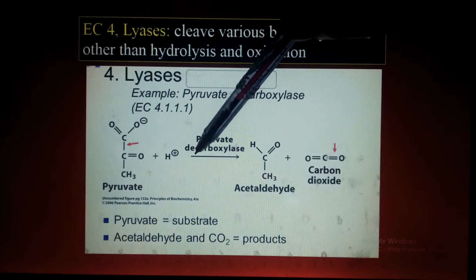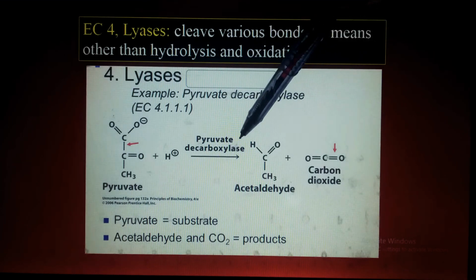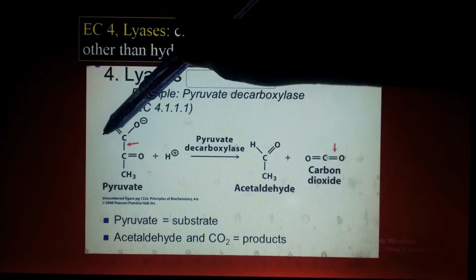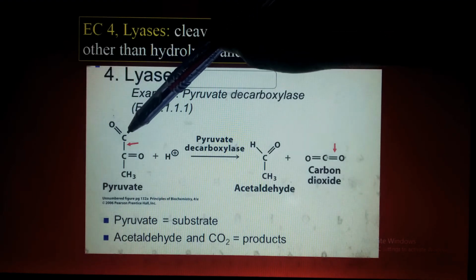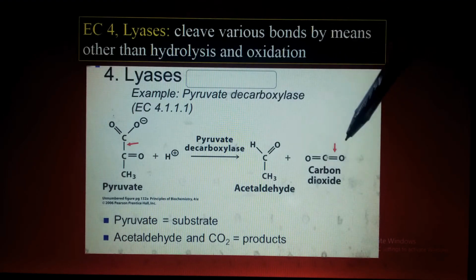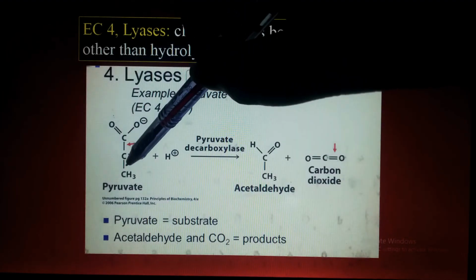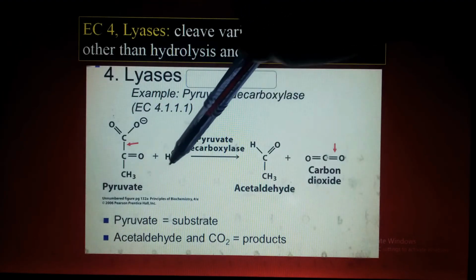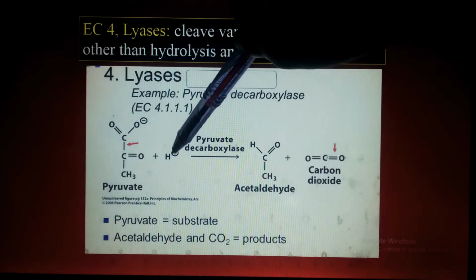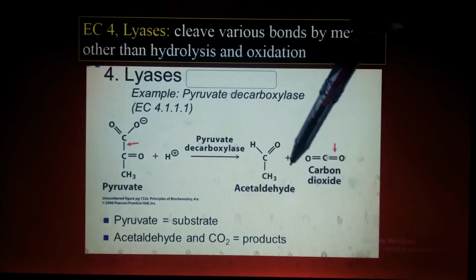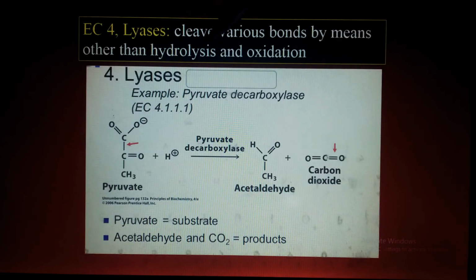Now this enzyme does the decarboxylation. You can see here the CO2 group is removed from here, and this forms carbon dioxide, and the CH3CO group is converted into CH3COH. This H combines here and forms acetaldehyde. Is it clear? So this is the best example of lyases. You can quote any other example; there are hundreds and thousands of examples you can quote here. This is an example of lyases, in which bond breaking occurs.